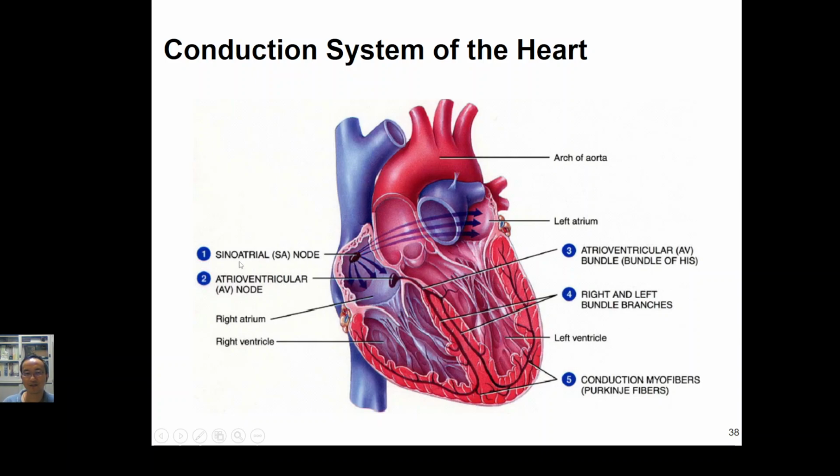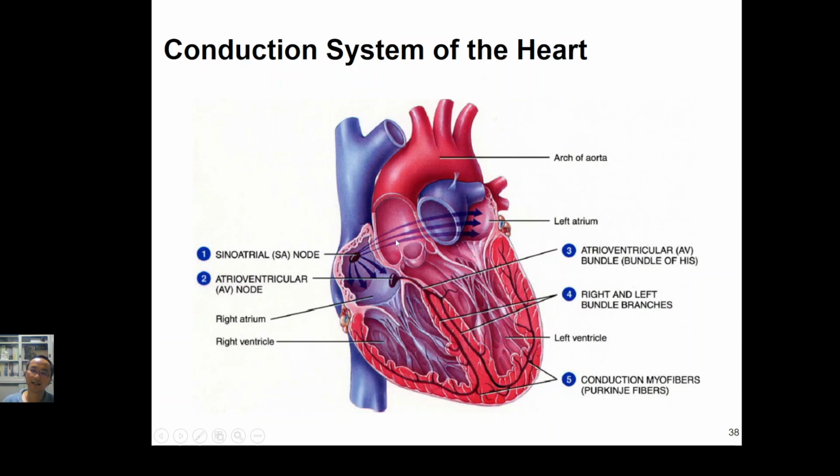It's at this region, the SA node. It is the brain of the heart here. It will give what we so-called a pacemaker stimulation, starting from this point and then through the internal conductive fibers to reach both atria. And after they reach both atria, of course, the atria will contract.